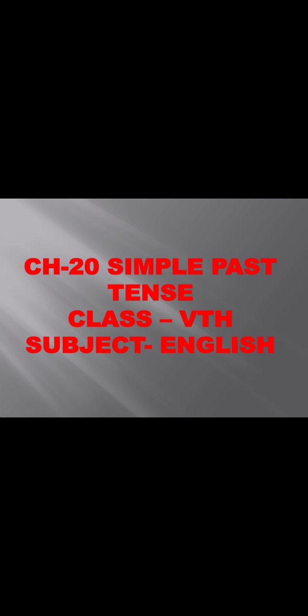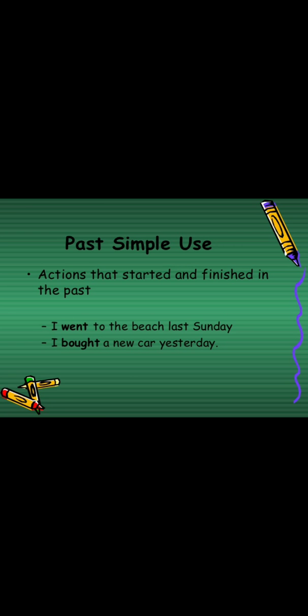Today we are going to discuss chapter number 20: simple past tense, past continuous and past perfect tense. Come, let us see one by one. The simple past tense talks about actions that have occurred earlier. So, dear students, actions that started and finished in the past. For example, I went to the beach last Sunday. I bought a new car yesterday. Here, went and bought are in the simple past tense.